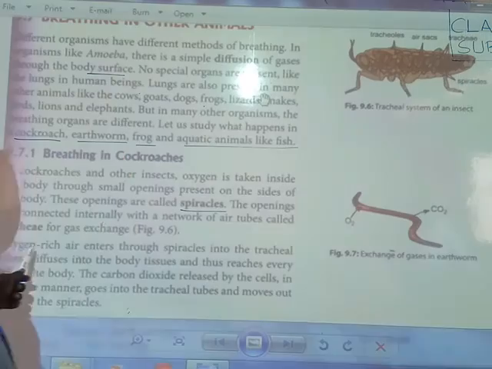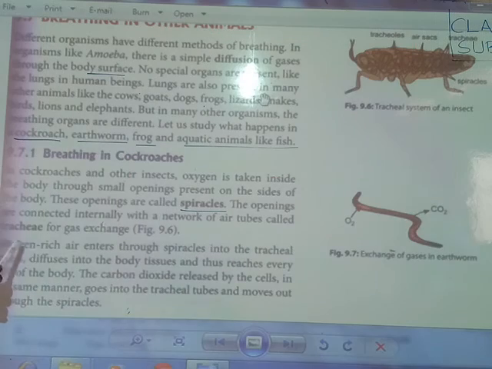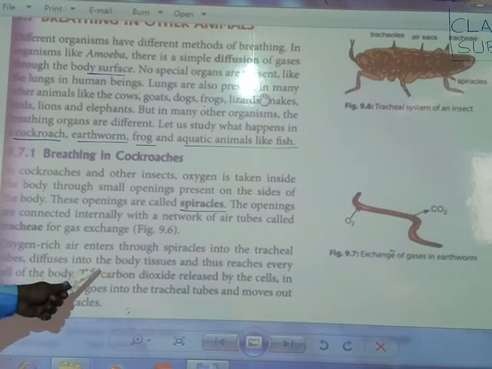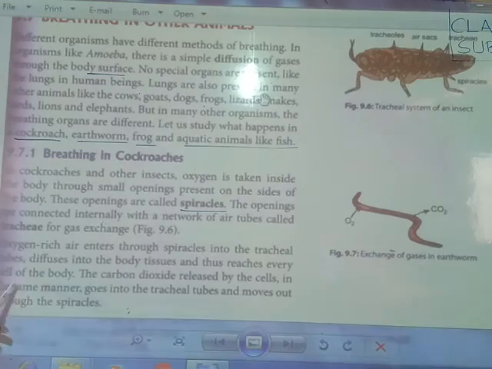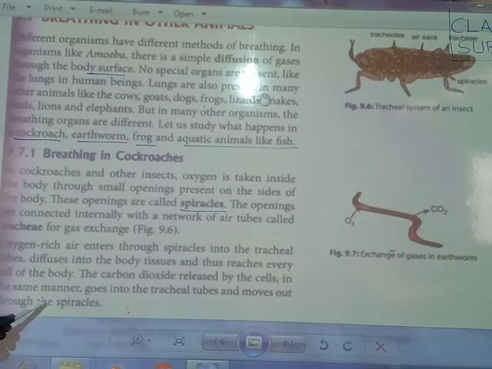Oxygen-rich air enters through the spiracles into the trachea, diffuses into the body tissues, and reaches every cell of the body. The carbon dioxide released by the cells goes in the same manner into the trachea tubes and moves out through the spiracles.